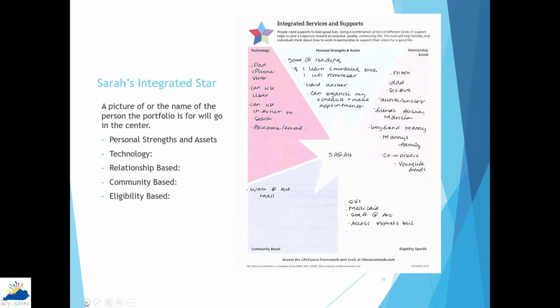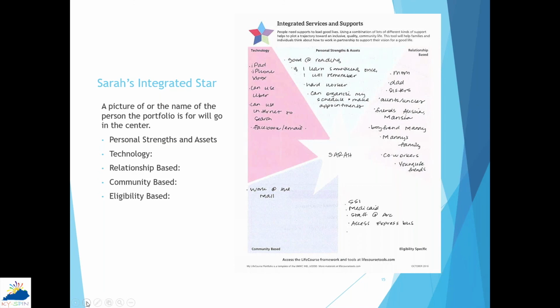And her community-based supports are that she has a job at the mall. And then her eligibility-based supports are SSI, Medicaid, the staff at ARC, and she can use the express bus, and she knows how to access that. So those are just some kinds of things that you would want to think about.